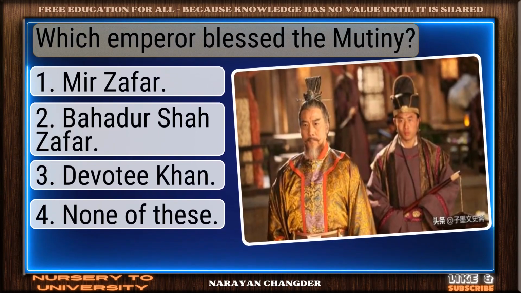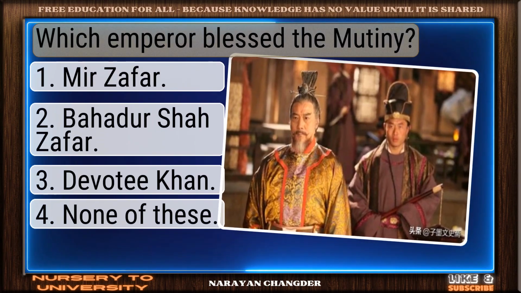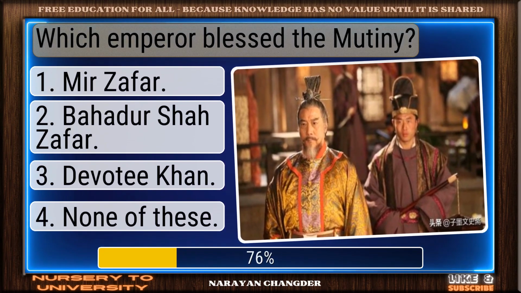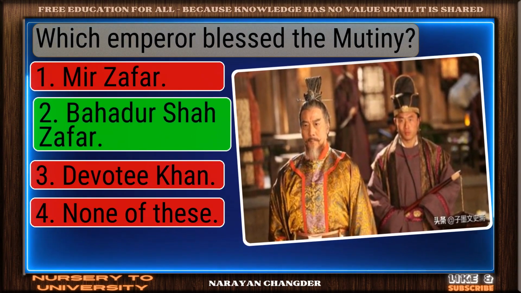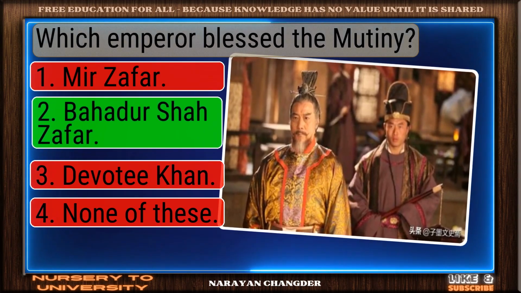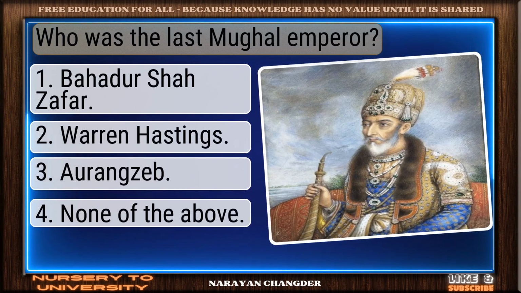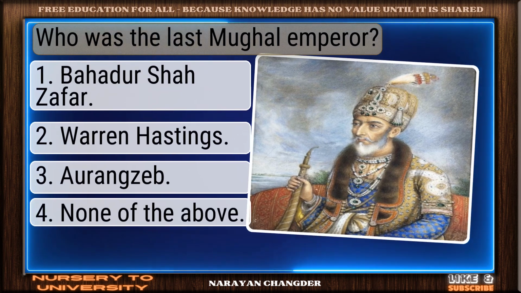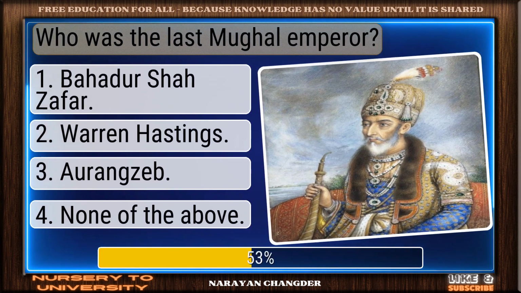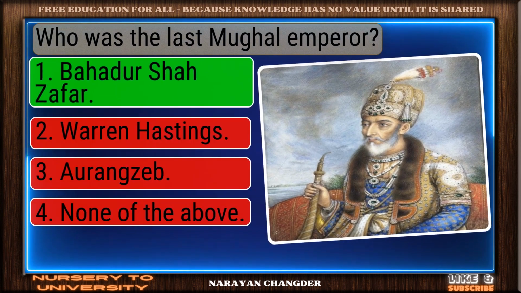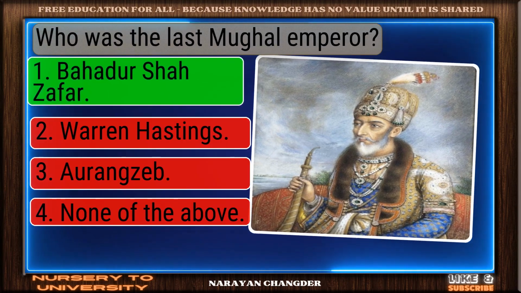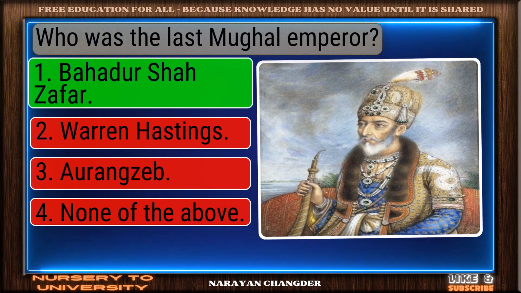Question number 143. Which emperor blessed the mutiny? Excellent choice. Bahadur Shah Zafar is the right answer. Question number 144. Who was the last Mughal emperor? Exactly. Bahadur Shah Zafar makes sense and it is the right choice.